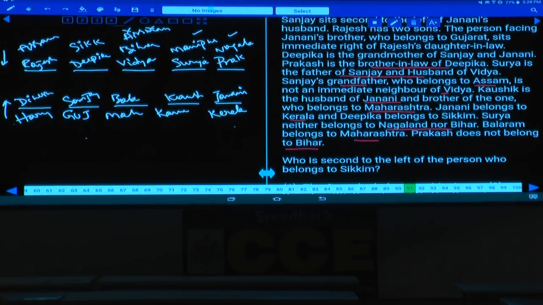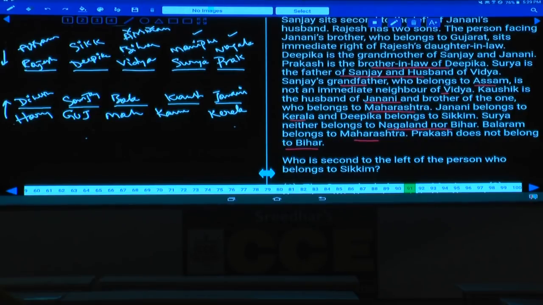As the space is very limited, we have divided this, and in general also you are supposed to work out in this method only. And this is about question numbers 91 to 95. Yes, write down this arrangement. In the first row: Rajesh, Deepika, Vijay, Surya, Prakash, and the states are Assam, Sikkim, Bihar, Manipur, Nagaland. And in the next row: Dinesh, Sanjay, Balram, Kaushik, Janani, and the states are Haryana, Gujarat, Maharashtra, Karnataka and Kerala. And this is about 91 to 95.